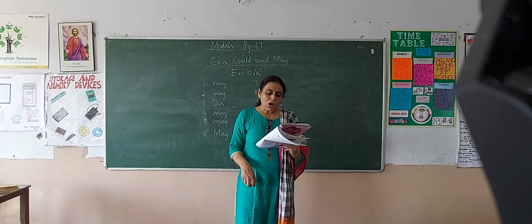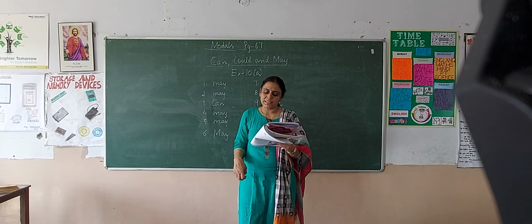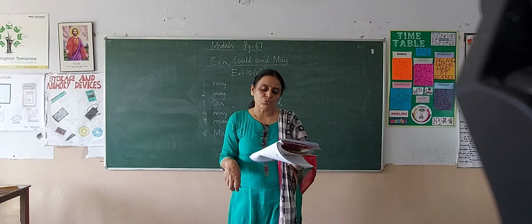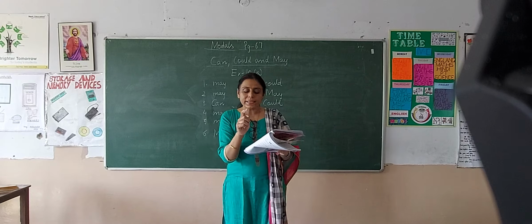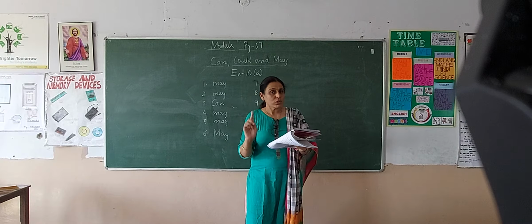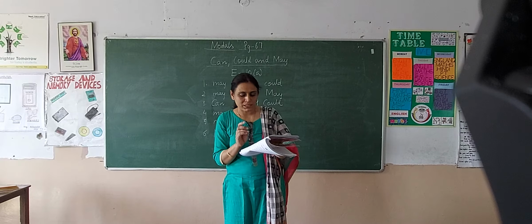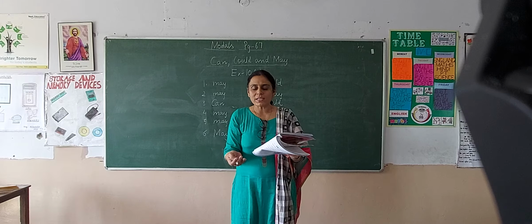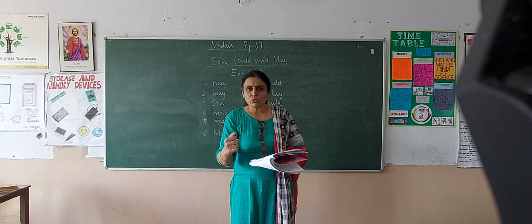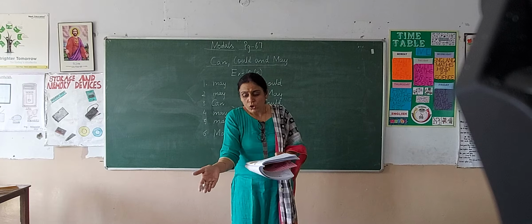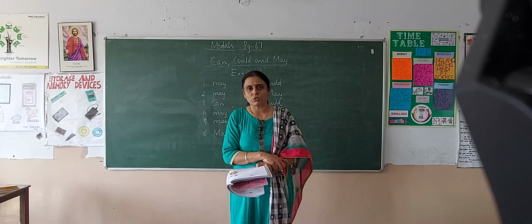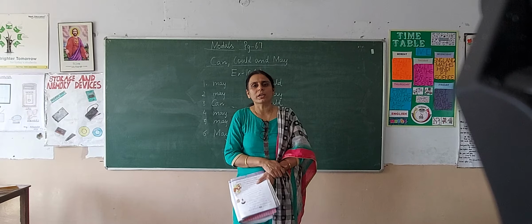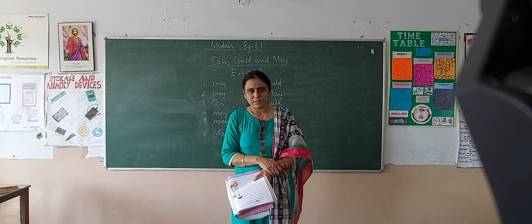Next is, how dash you do such a silly thing? Now children, this sentence can be taken both in the present as well as in the past tense. We can use can also or could also. Like if I tell you, how can you do this work this way in your literature notebook? Alright. Or how could you do this work in your notebook like this?